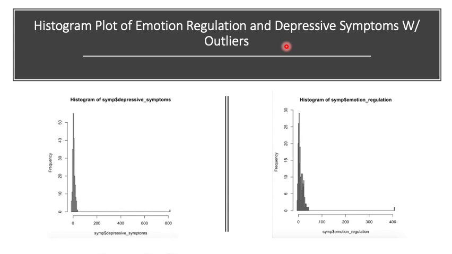Here's another graphical representation in the presentation, a histogram plot of emotion regulation and depressive symptoms. Like we saw in our univariate models, there's a strong outlier out here at above 800 for depressive symptoms, and similarly there's one out here for emotion regulation, one observation that got a 400 score. So we really need to address these outliers before running any models.